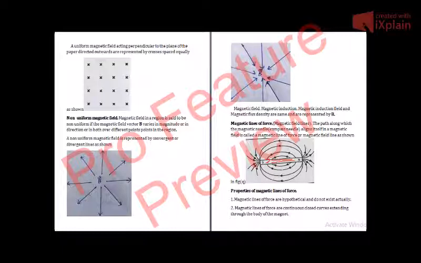Then another property is that no two magnetic lines of force ever intersect each other. As in case of electric lines of force, they also do not intersect each other. Similarly, magnetic lines of force do not intersect each other.